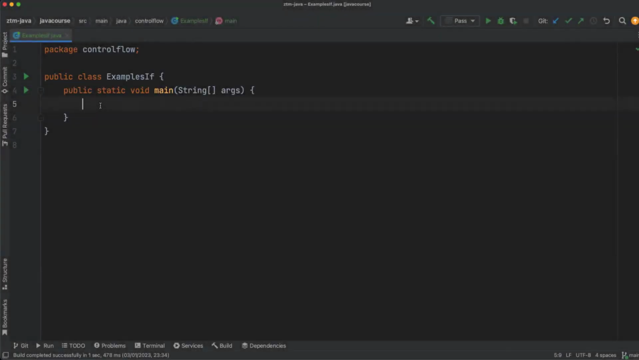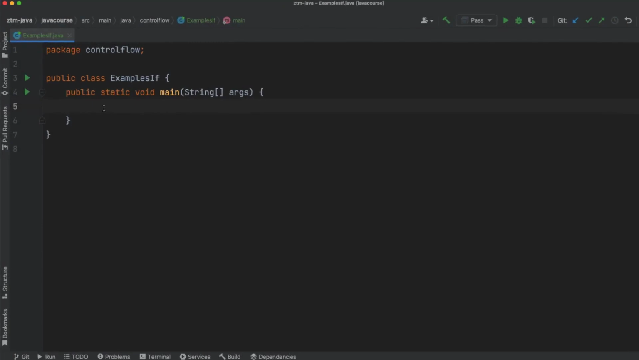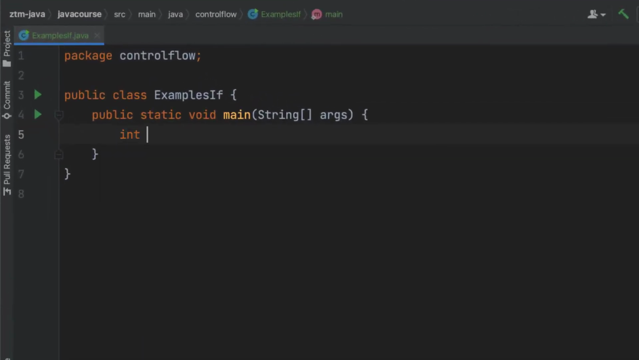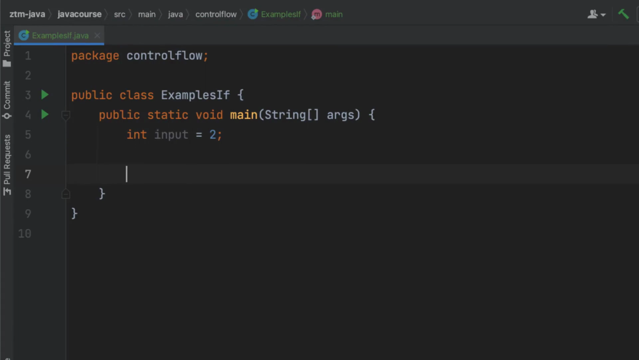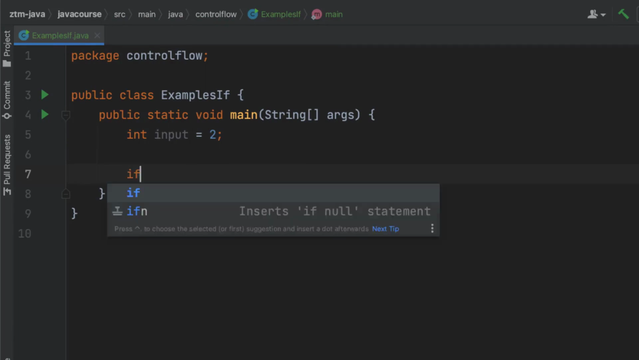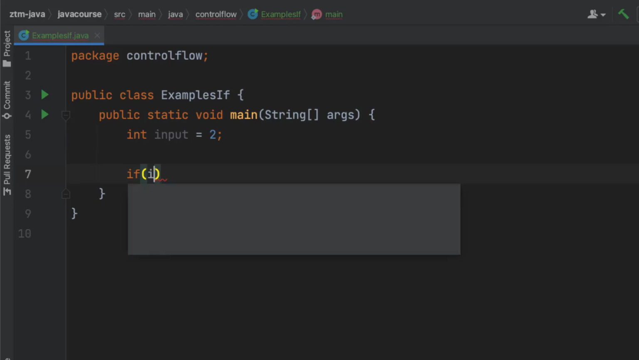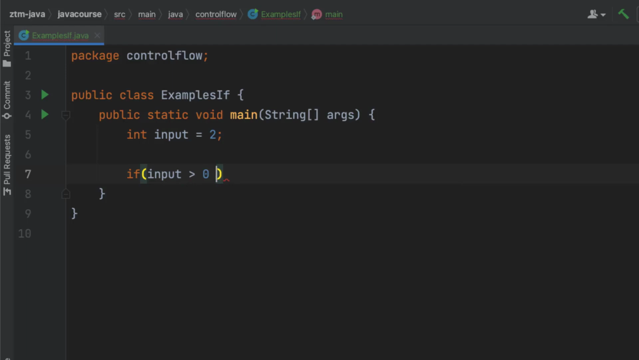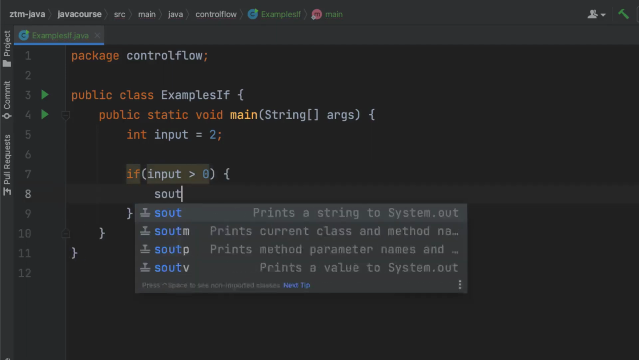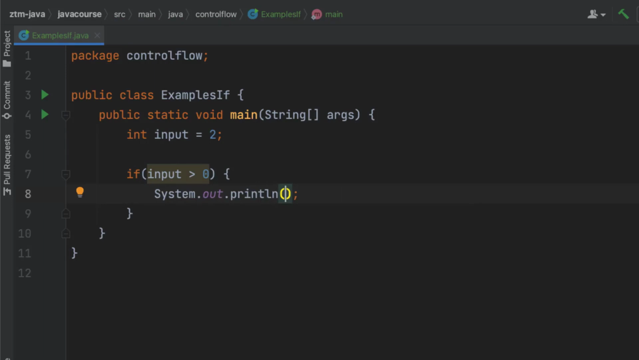Alright, let's have a look at an if statement in IntelliJ. I'm going to create a variable int called input, and I'm just going to set it to 2 for the time being. As you can guess, I'm going to use this variable for an if statement. So I'm going to say if and then specify a condition. In this case, I'm going to say if input is bigger than 0, go ahead and print some result, which could, for example, be 2 divided by the input equals, and then go ahead and perform the calculation.